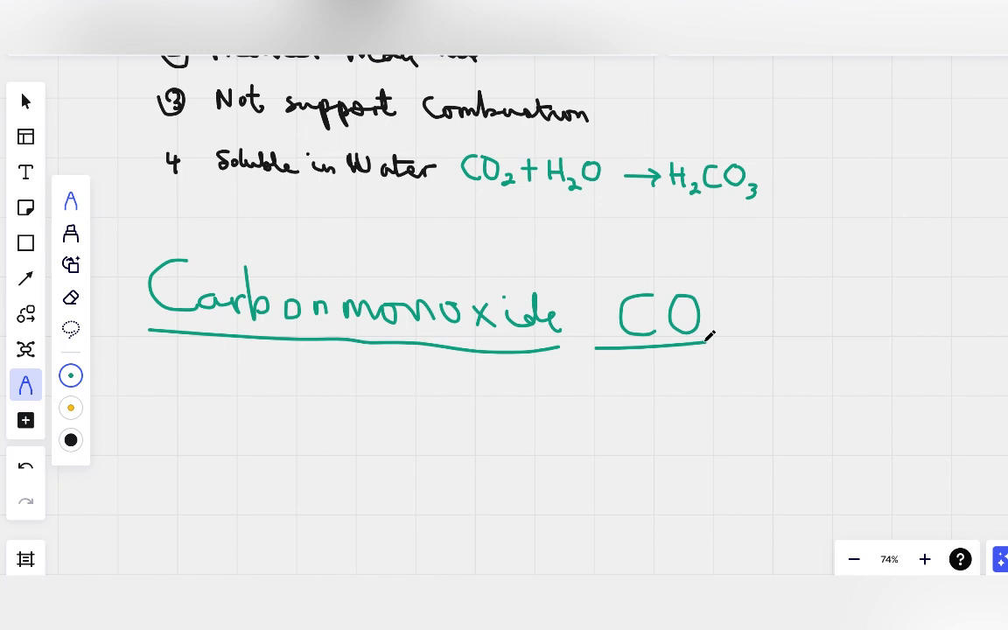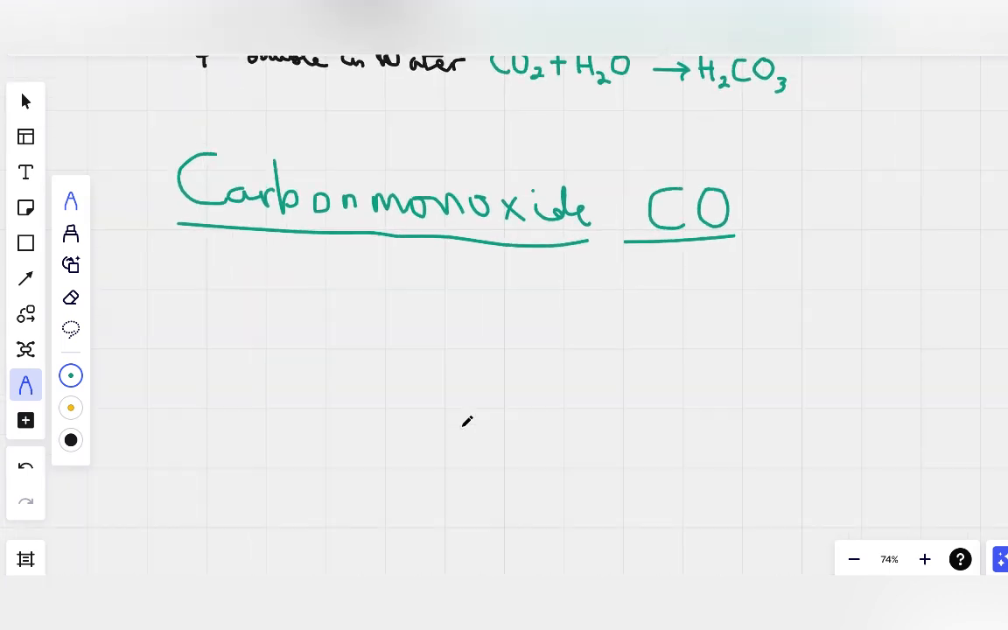For example, if you take methane like we did before, methane reacts with oxygen. Once the oxygen is very little, it's not in excess, then instead of getting carbon dioxide in the process, we get carbon monoxide, plus water. So carbon monoxide results when carbon compounds burn in little oxygen.